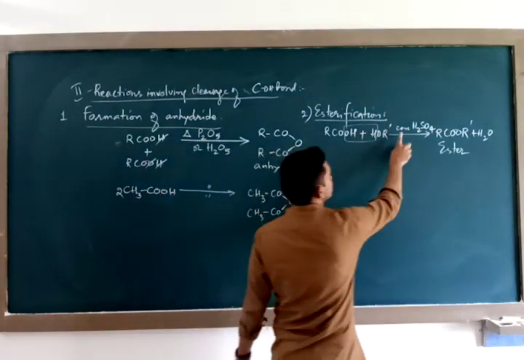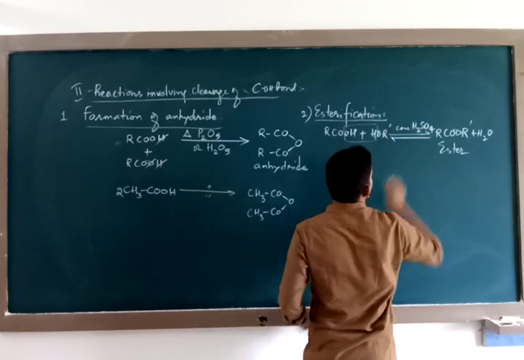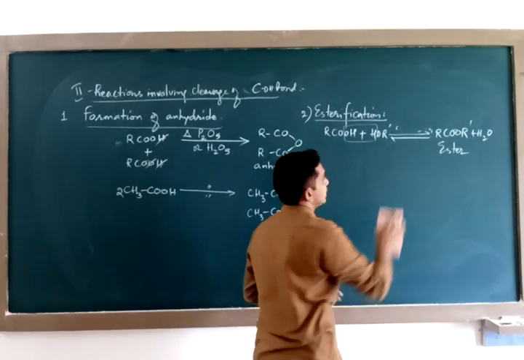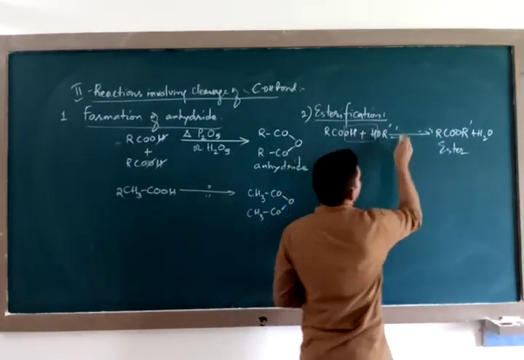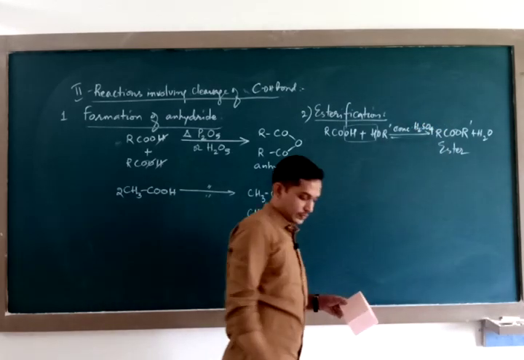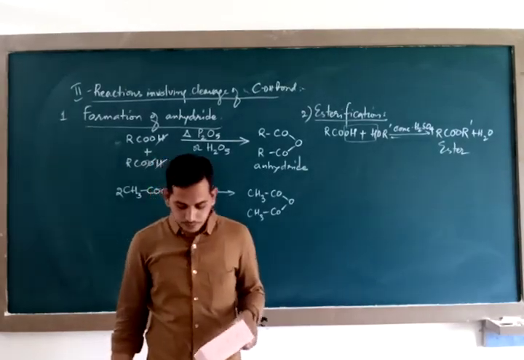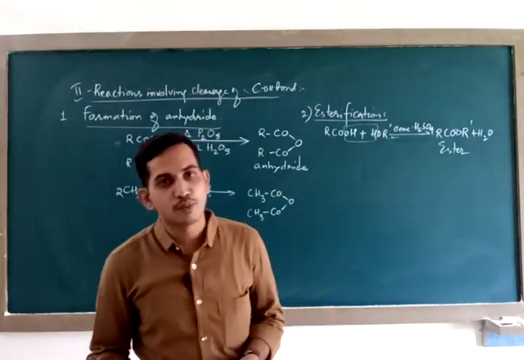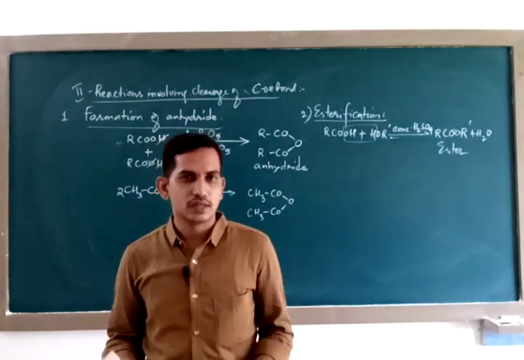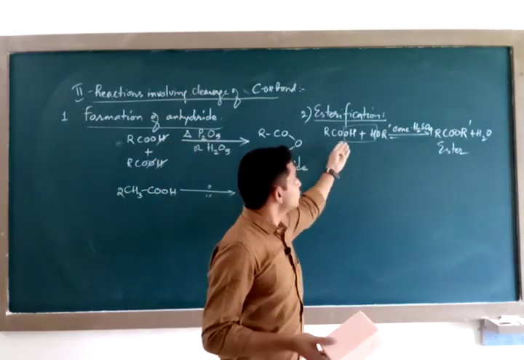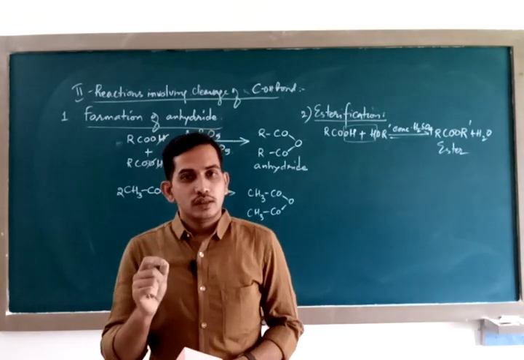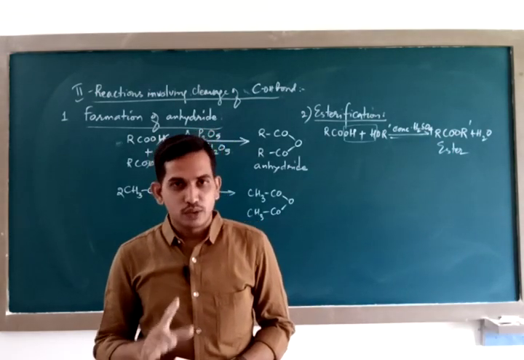If you fail to write concentrated sulfuric acid, this reaction will become reversible. The same esters will get hydrolyzed to give you alcohol and carboxylic acid. To avoid the reversibility, you are supposed to write concentrated sulfuric acid. So 2 properties are there in reactions involving C-OH bond cleavage. One is formation of anhydride. Here you use concentrated sulfuric acid. In the second reaction also you use concentrated sulfuric acid. Out of these 2, the second one, esterification, is an important question for exam.